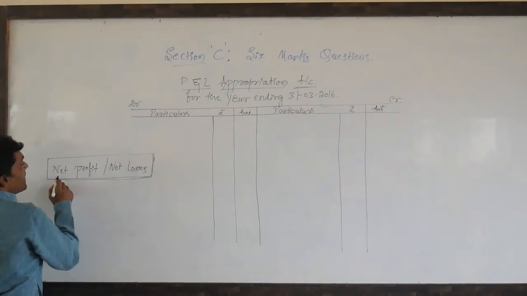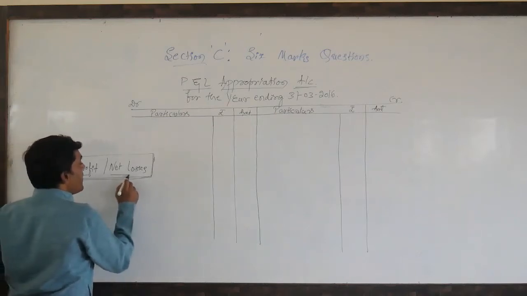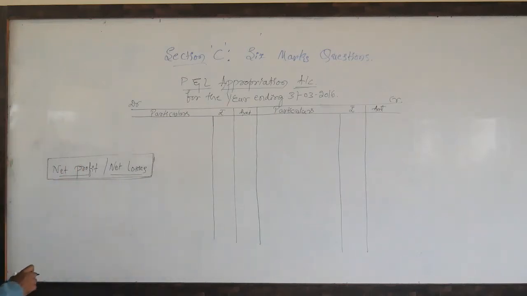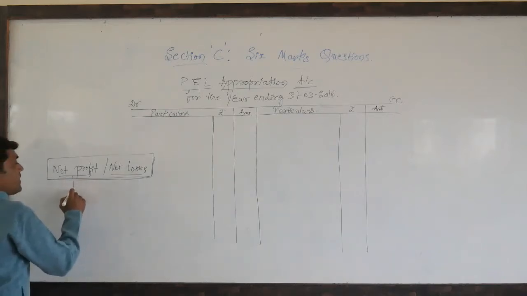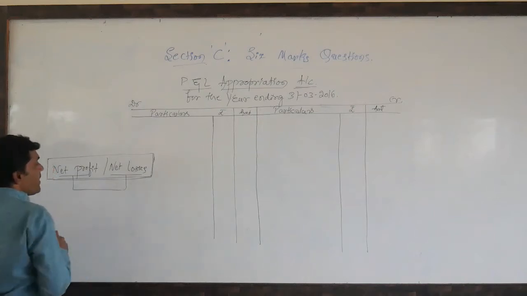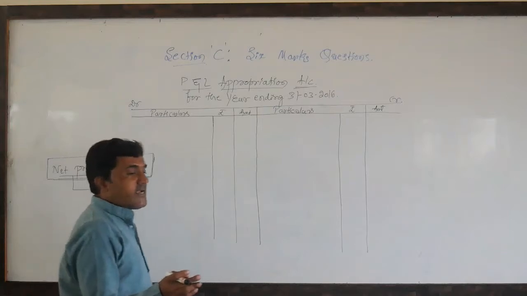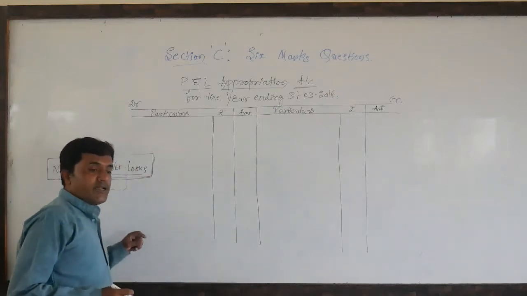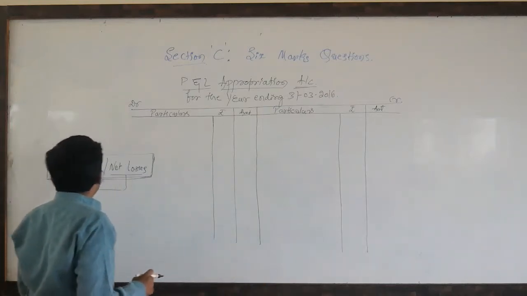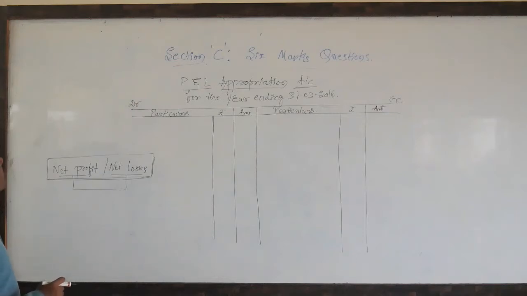So we can ascertain net profit or net loss. But this is not the actual profit. We can get the actual profit by making further adjustments, as I said. So what are those further adjustments?